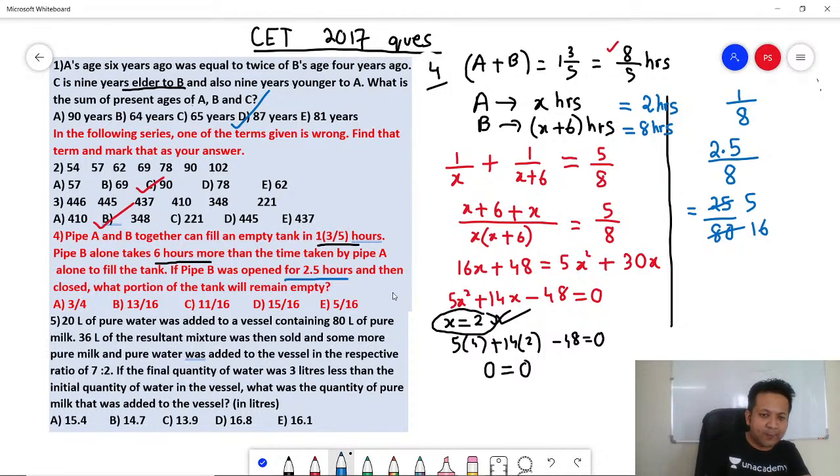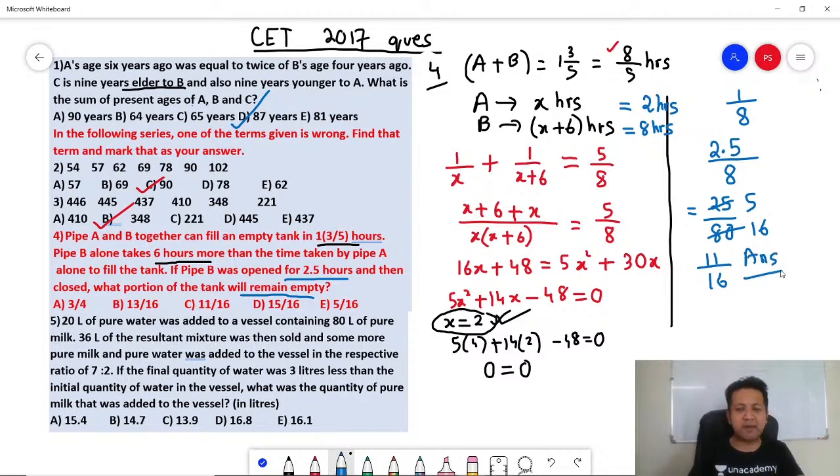Question is, what portion of the tank will remain empty? If 5 by 16 is getting filled, 11 by 16 would remain empty. That's your answer. How did I get that 11 by 16? 1 minus 5 by 16 will get you 11 by 16. And that's your answer for the third one. Nice question. You'll probably take a minute to solve this, but it's worth solving because it's an easy one. Again, CET 2017 question.